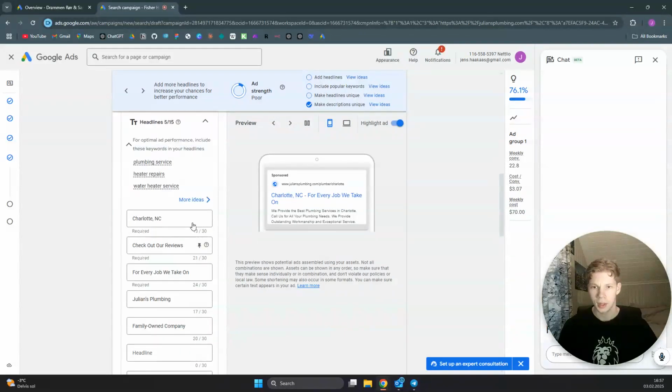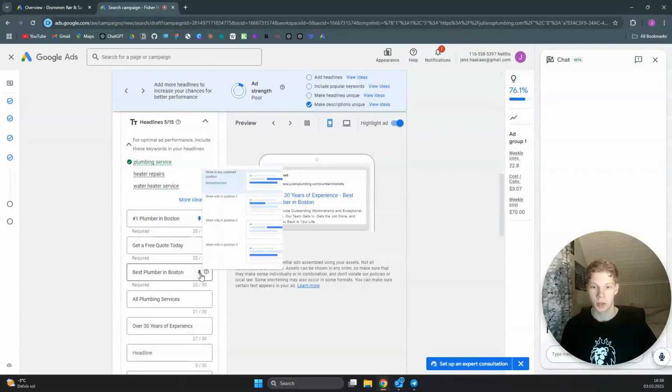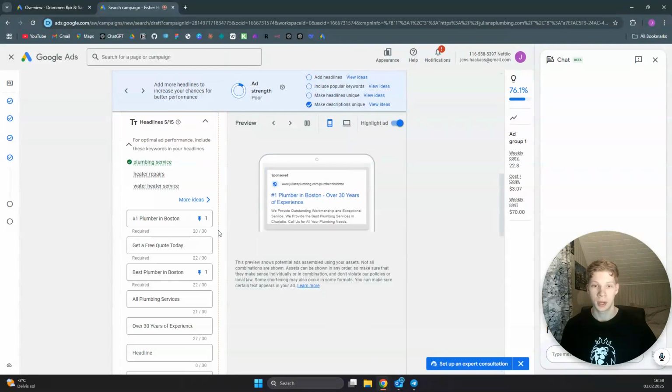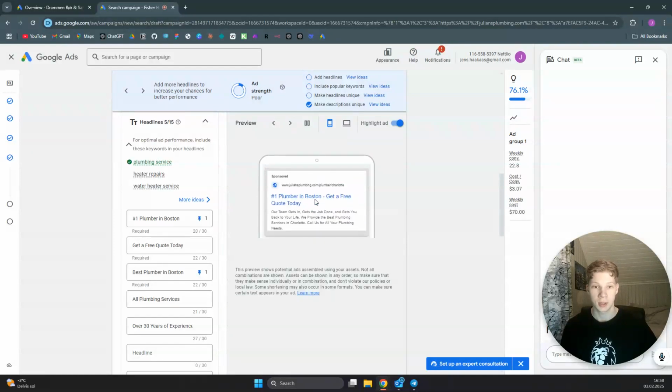And for the headlines, I'll just go ahead and add some headlines we know work for plumbers. And what I'm going to do is pin this to position 1 and also pin this one to position 1, so they will be displayed in the same ad, and they will always be displayed in position 1. So as you can see here, we now have #1 plumber in Boston in position 1, and the same will go for when we have an ad that displays best plumber in Boston.